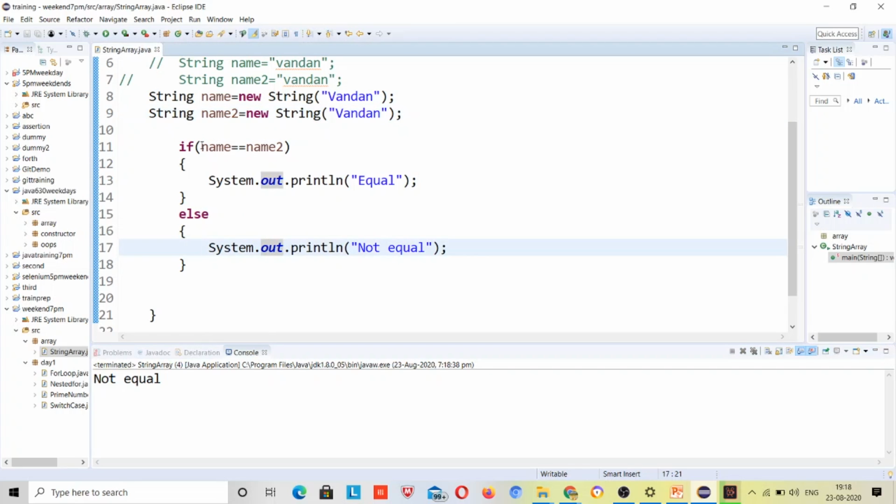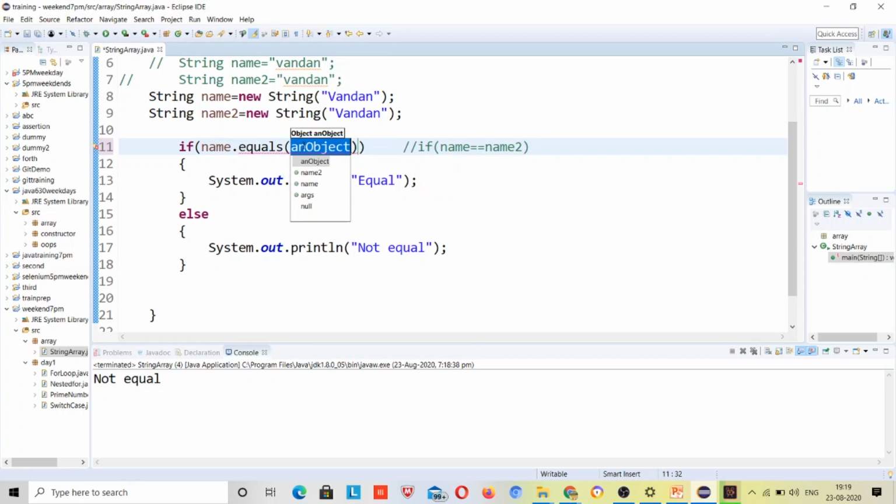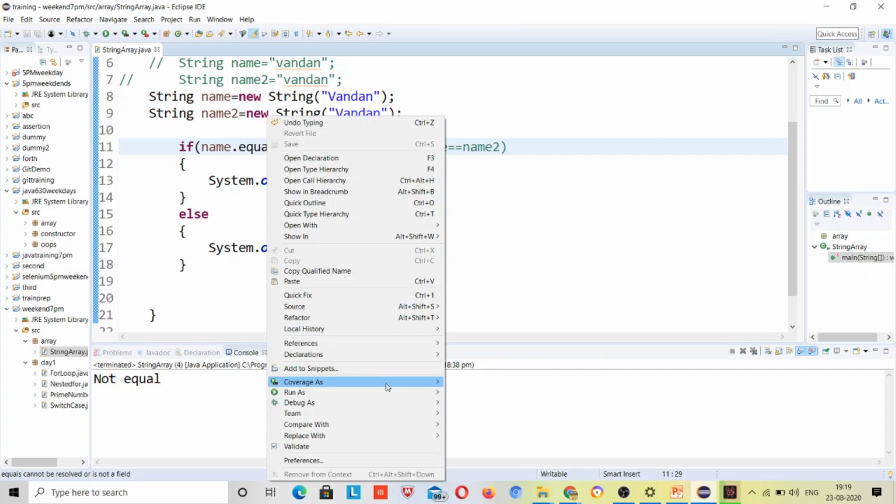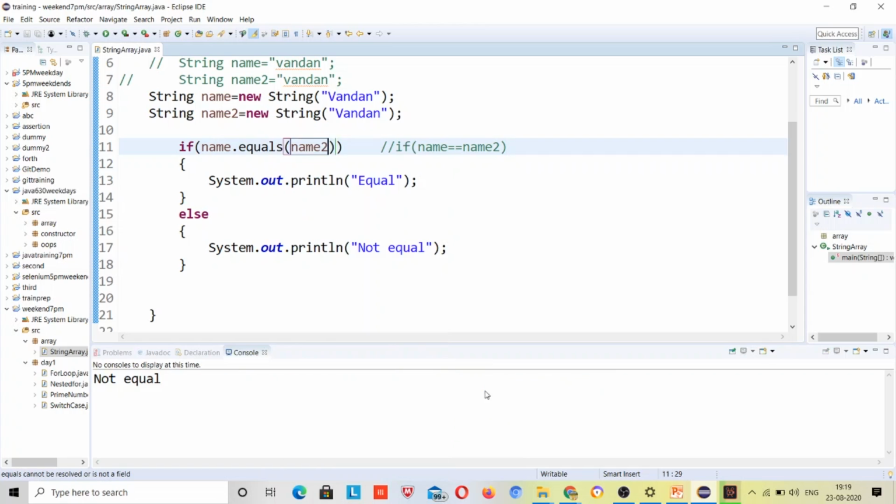So what I can do, I have to write instead of this, I will write name dot equals, here I will pass name2. So this time our output should be equal, right?